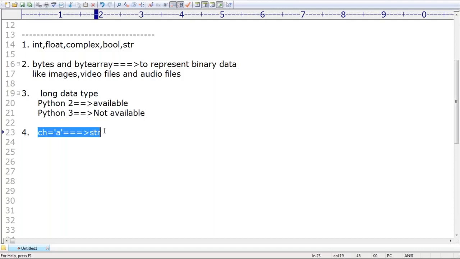Next, a single character within single quote is in general considered a char data type in other languages, but in Python there is no such terminology. It is also treated as str type only because Python doesn't contain the char data type. Clear? Are you in a position to understand the terminology? That's all. These are just the basic summary level points.